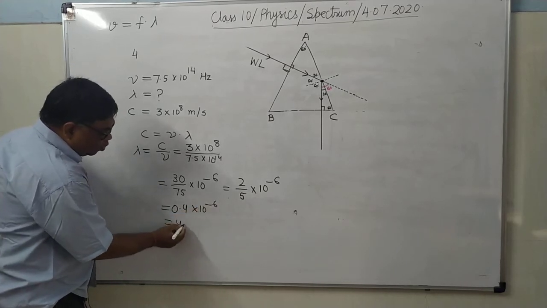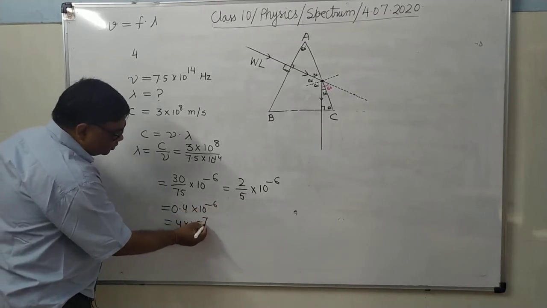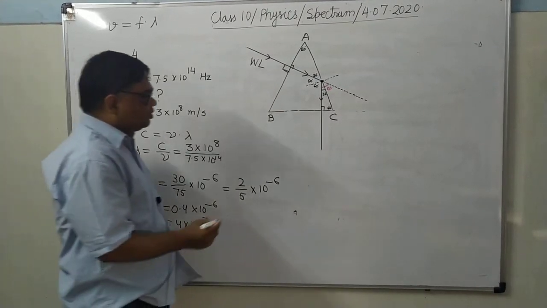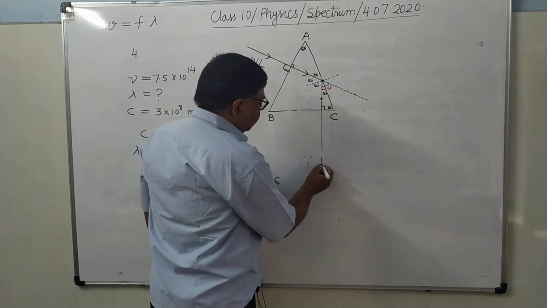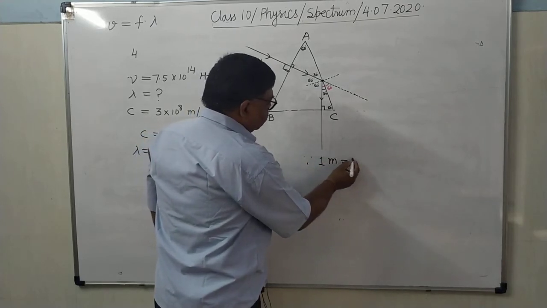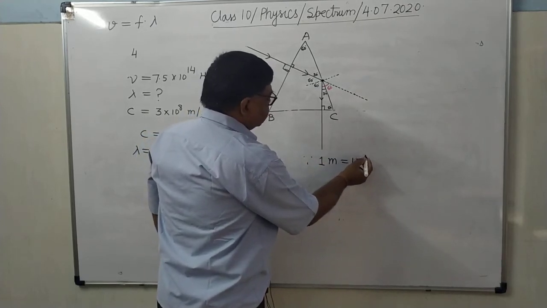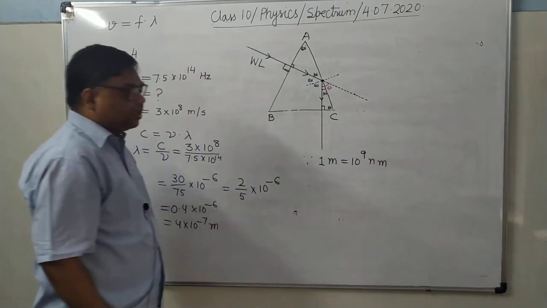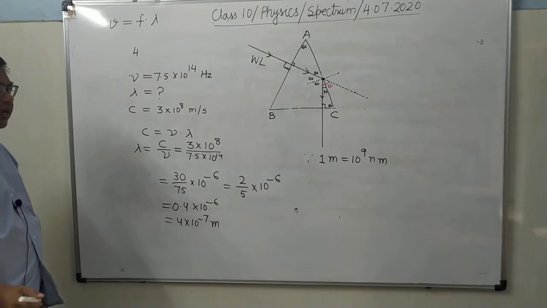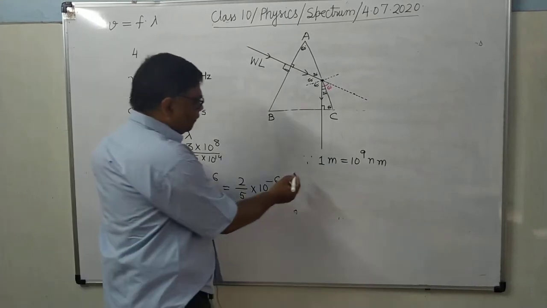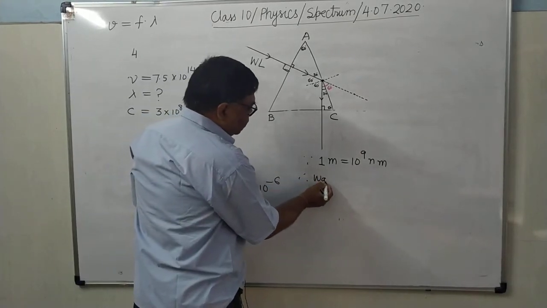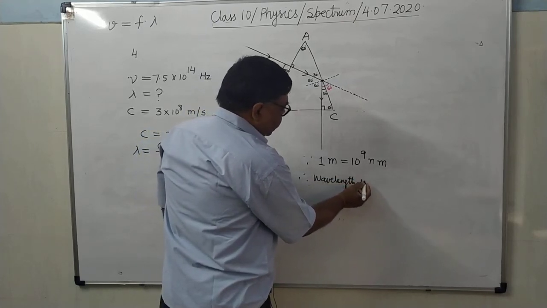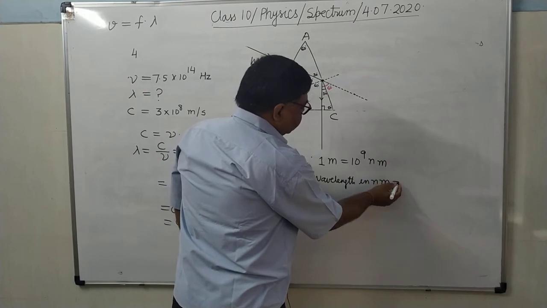So that is 4 into 10 to the power minus 7 meter. Now as we know that since 1 meter is equal to 10 to the power 9 nanometer, therefore wavelength in nanometer.